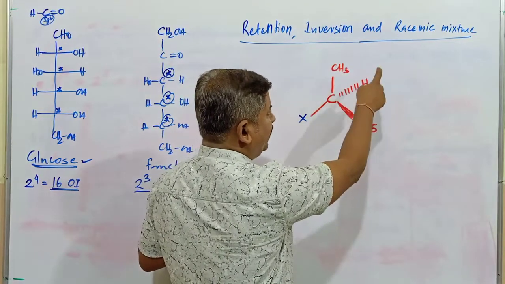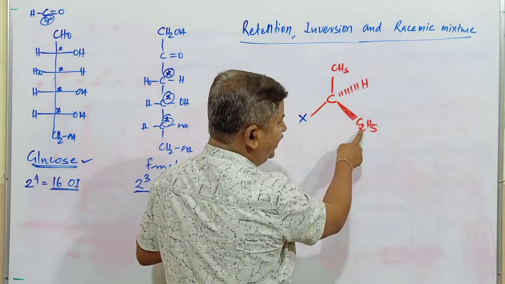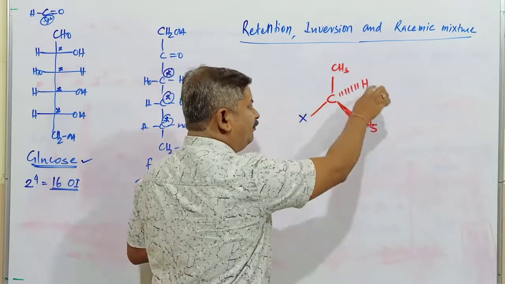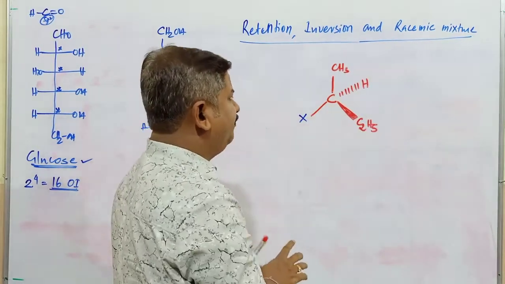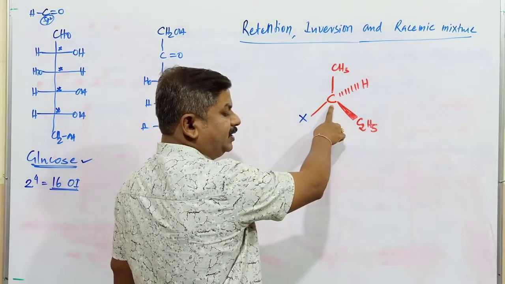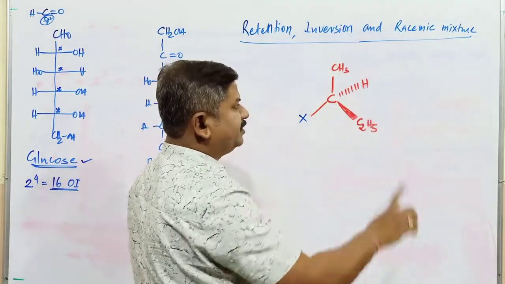CH3 is there, hydrogen is present, C2H5 is there, and this is X. All the 4 groups of atoms are found to be different. So this carbon atom is what? Chiral carbon atom or asymmetric carbon atom.